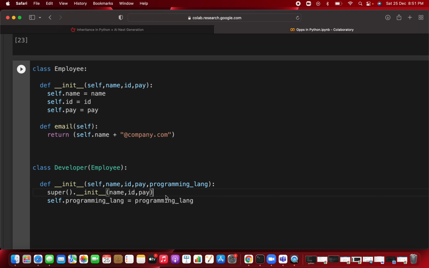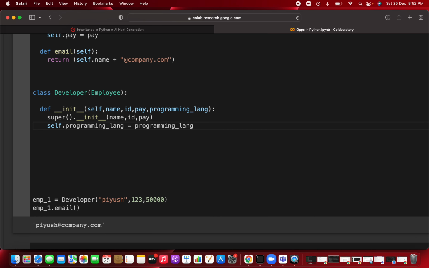I think it's clear to you about inheritance, why we are using inheritance. You are reducing the number of lines of code. So then again, whenever you are creating the object of this, that is a developer.